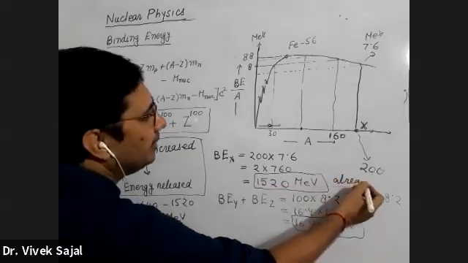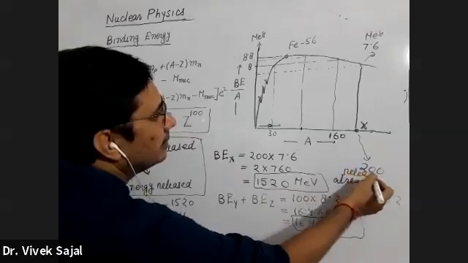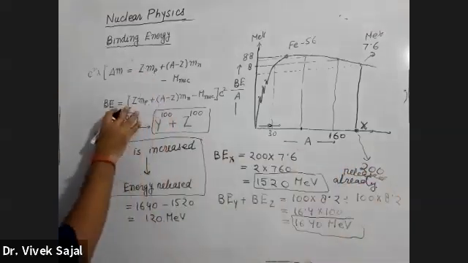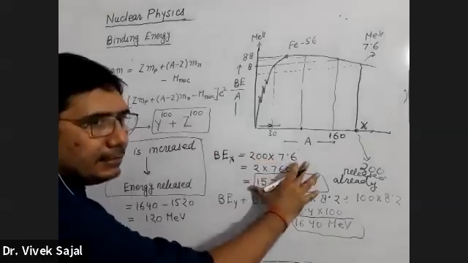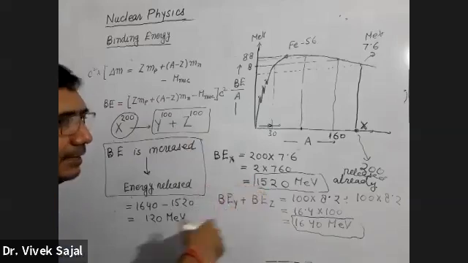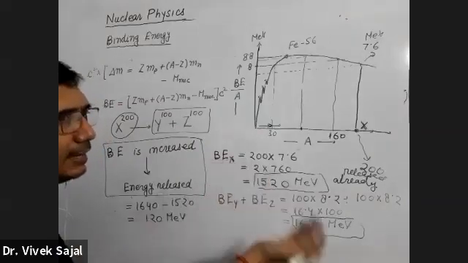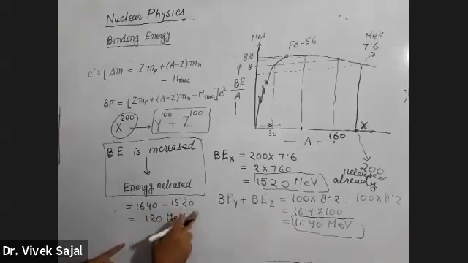This is already released. When this nuclei was formed, this was already released energy. When this will convert into this, तो कितना बाकी एनर्जी, टोटल इतना होना चाहिए, इतना पहले से रिलीज हो गया, तो कितना एक्स्ट्रा एनर्जी रिलीज होगा? This will be the difference between these.